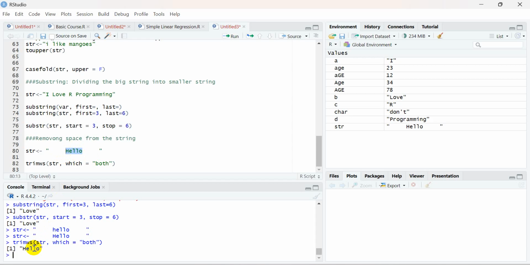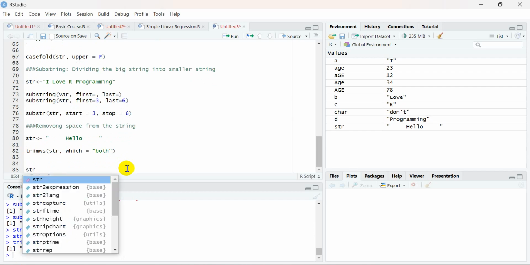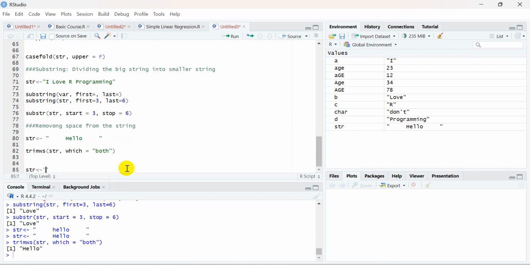Now again a homework for you. What you will do is create a string, let's say str, and in the str you have "I love R programming".